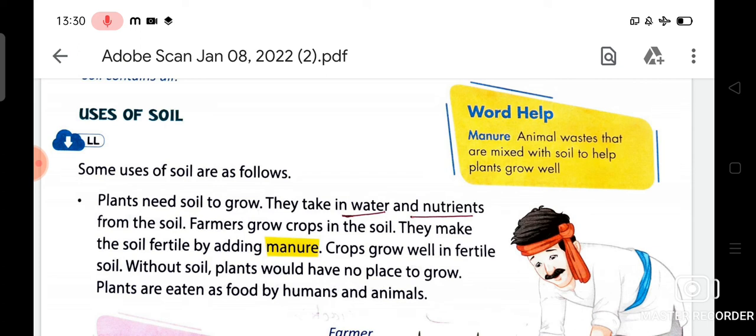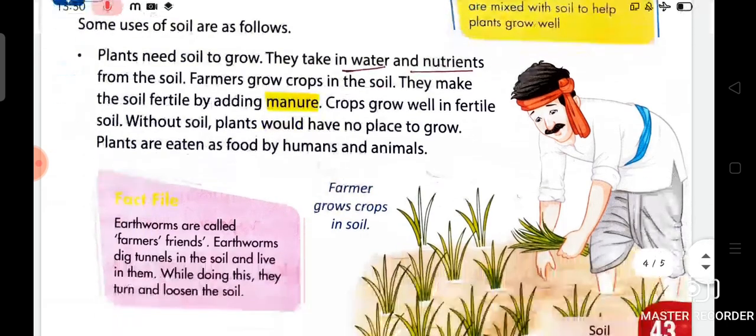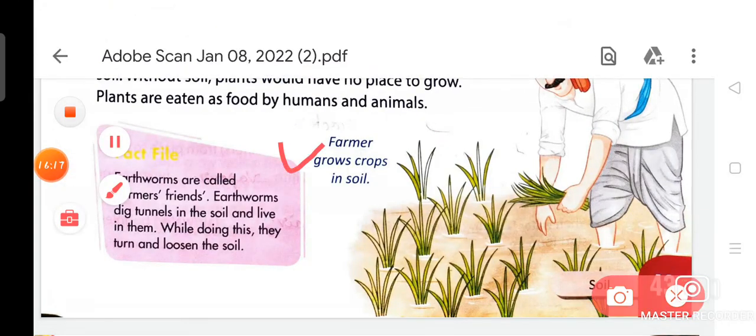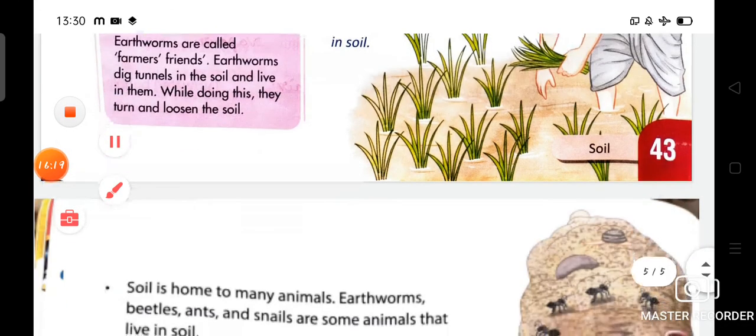Crops grow well in fertile soil. Without soil, plants would have no place to grow. Plants are eaten as food by humans and animals. As you can see, farmers grow crops in soil.